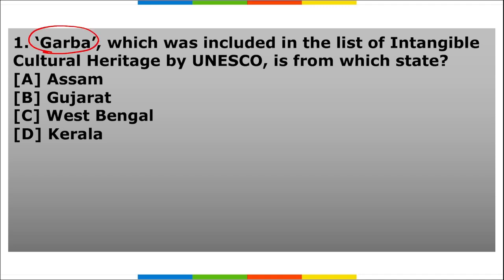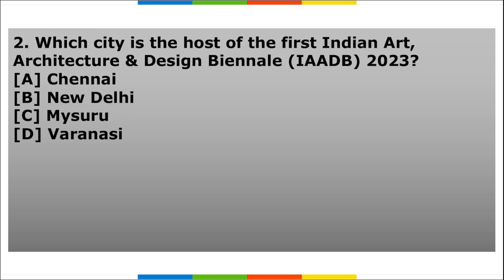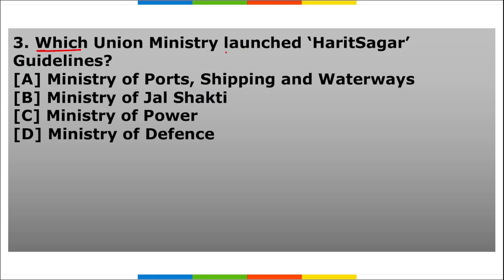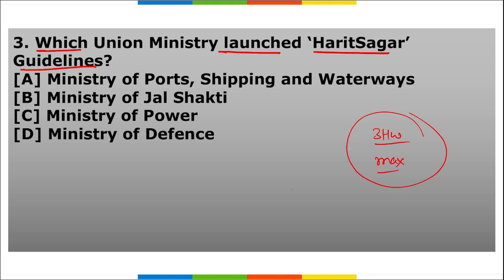Next is your homework section. First, Garba, which was included in the list of the intangible cultural heritage by UNESCO, is from which state? Second, which city is the host of the first Indian Art, Architecture and Design Biennial 2023? And third, which union ministry launched Harit Sagar guidelines? So these are your 3 homework questions, friends, and I want to see maximum participation from all the students watching this video.